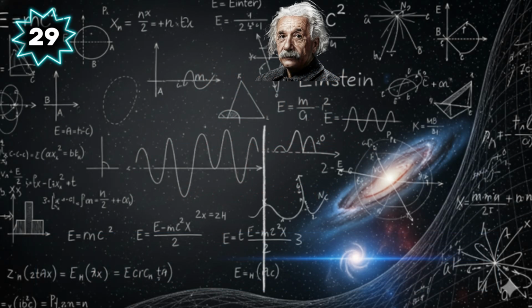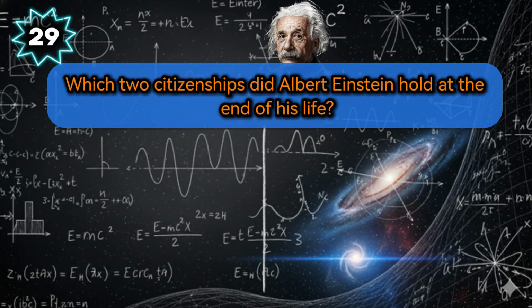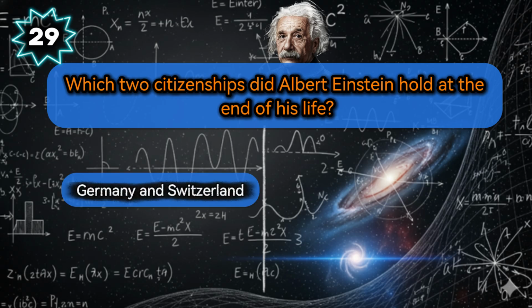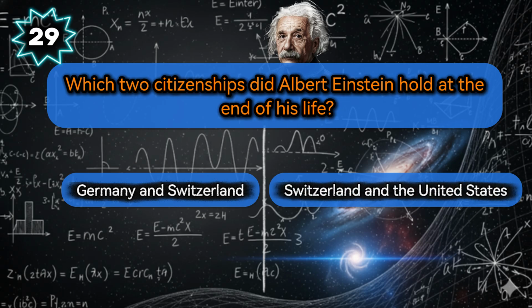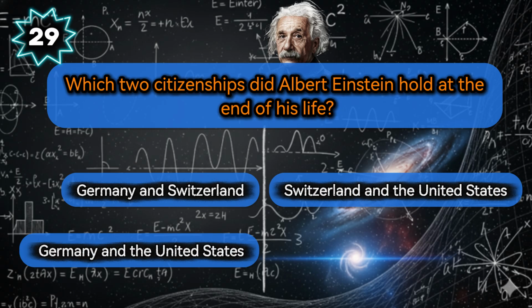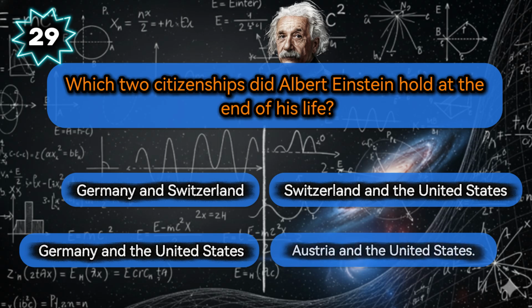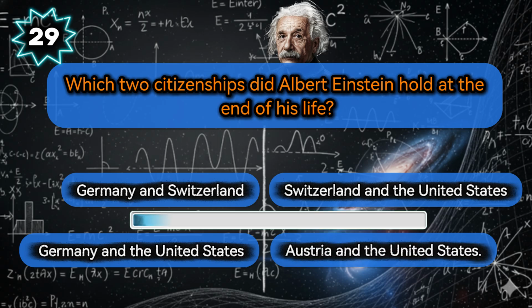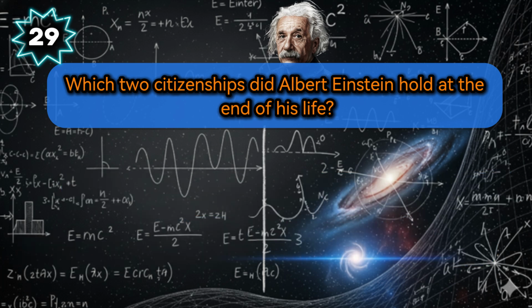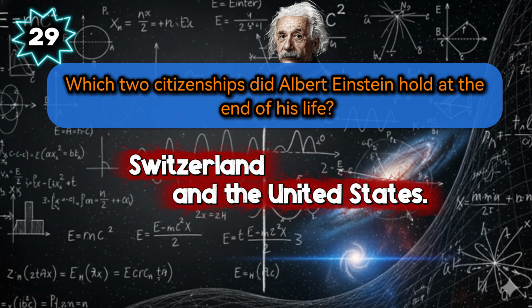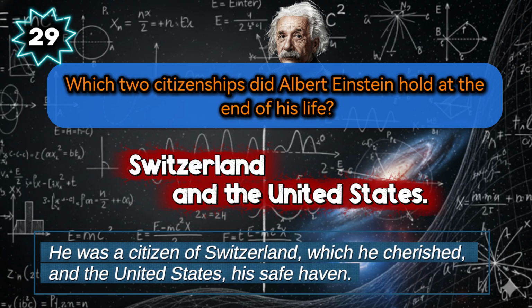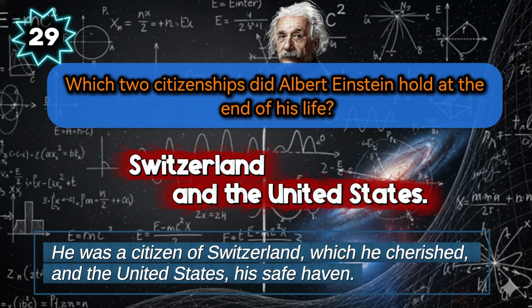And finally, a question of nationality. Which two citizenships did Albert Einstein hold at the end of his life? Here are your choices: Germany and Switzerland, Switzerland and the United States, Germany and the United States, or Austria and the United States. The right answer is Switzerland and the United States. He was a citizen of Switzerland, which he cherished, and the United States, his safe haven.